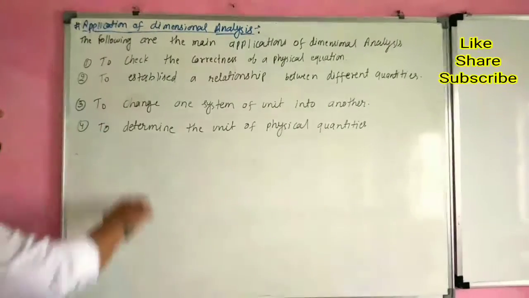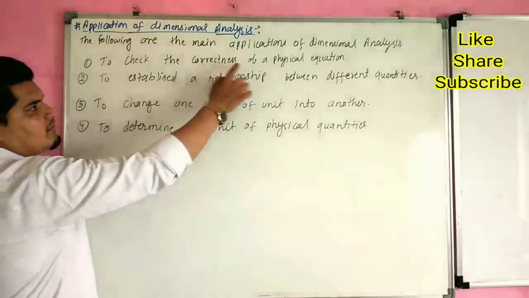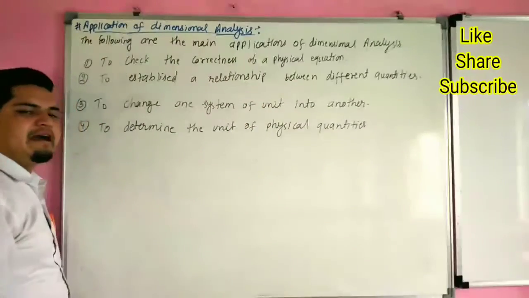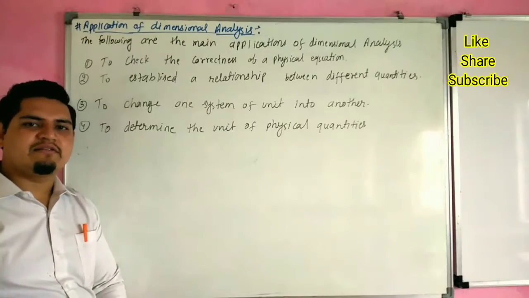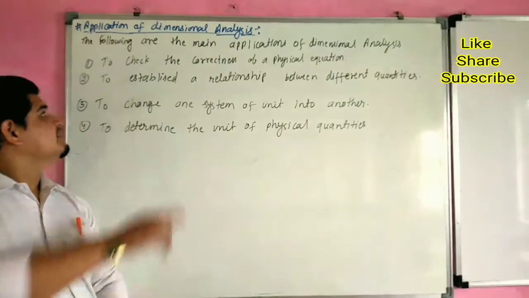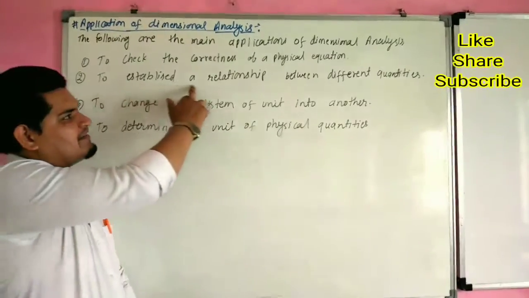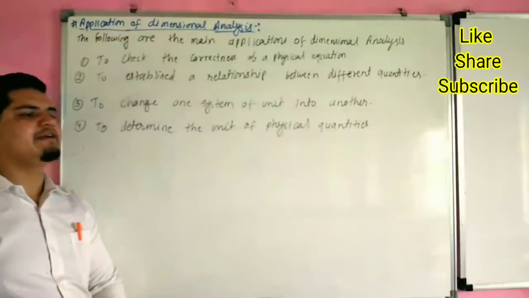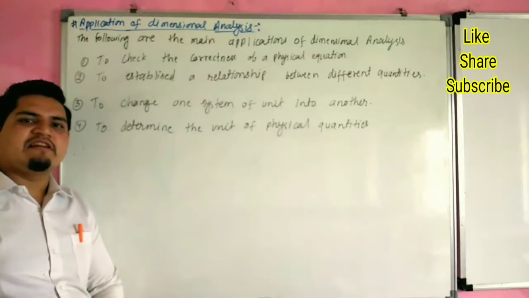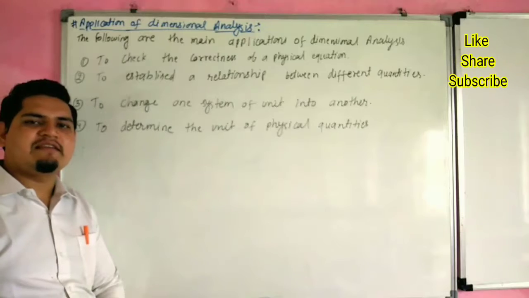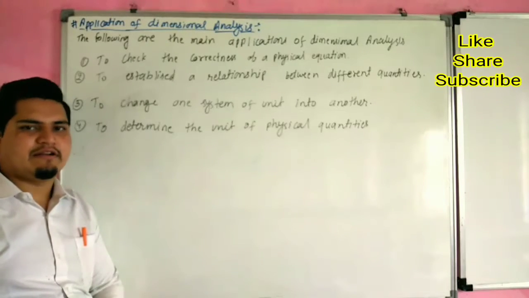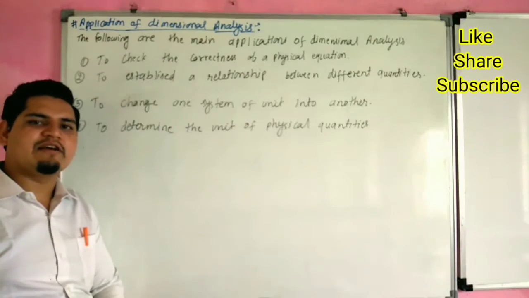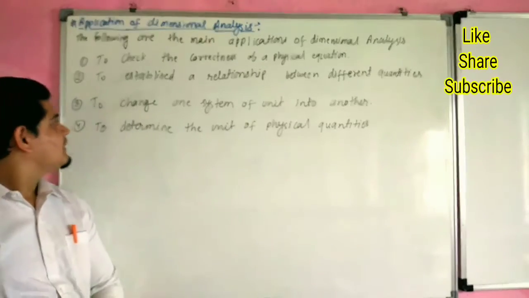First is to check the correctness of a physical equation. Second, to establish the relation between different quantities. Dimensional analysis is also used to establish a relation between two or many more physical quantities. We can relate one physical quantity with another.